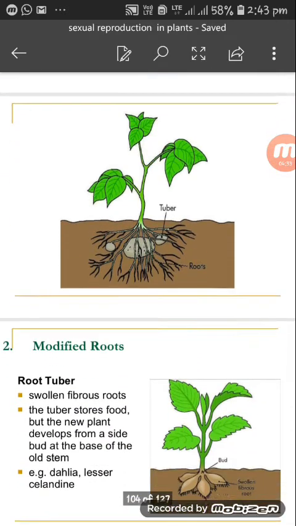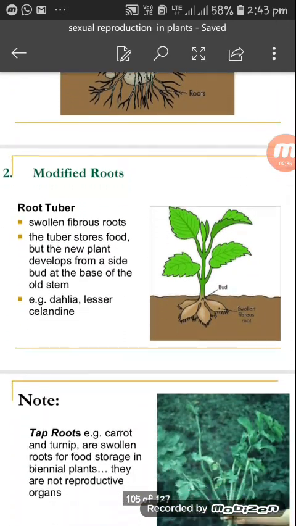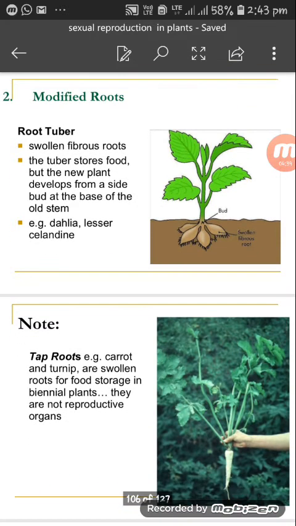Okay. Now, let's see the next one. Modified roots. Root tuber. Swollen fibrous root. Look at the diagram. The tuber stores food, but the new plant develops from a side bud at the base of the old stem. Examples are Dahlia and Lesser Celandine. These are a few examples of modified roots.